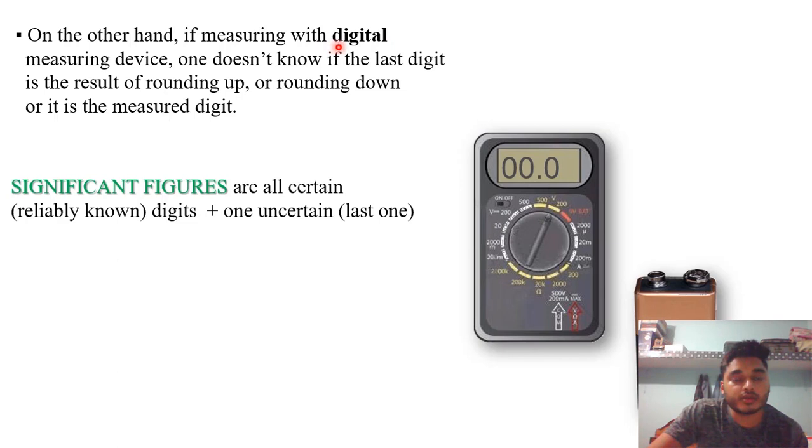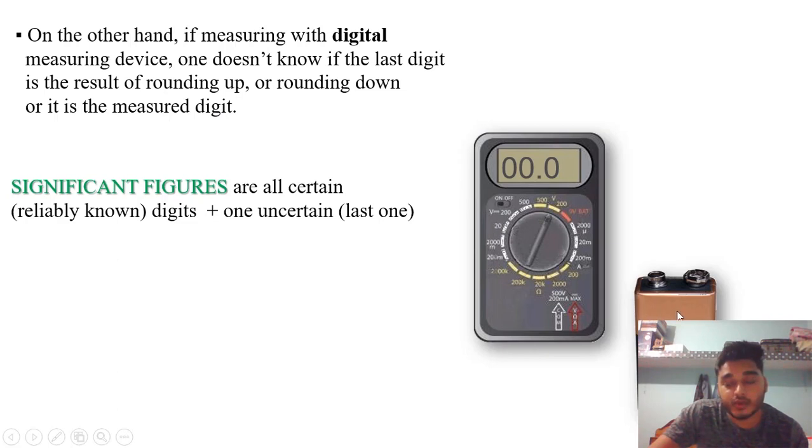First we studied analog. Now we will come to digital, because here there will only be digits. If measuring with a digital measuring device, one does not know if the last digit is the result of rounding up or rounding down, or it is the measured digit. So we will see.